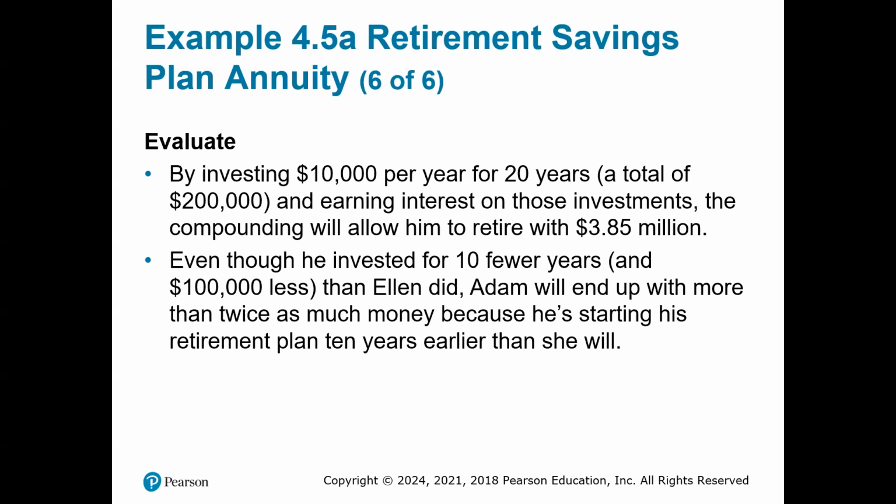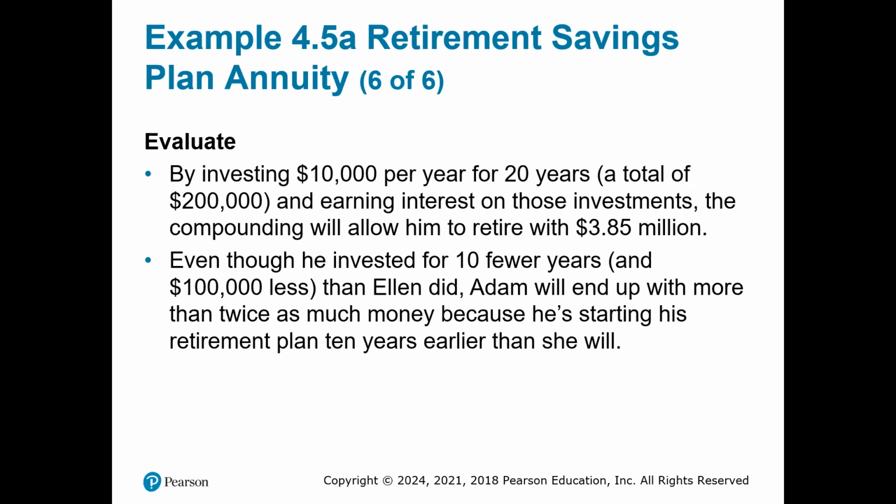So by evaluating, we see here that for Adam, by investing $10,000 per year for 20 years, which is a total of $200,000, and earning interest on those investments, the compounding will allow him to retire with $3.85 million.